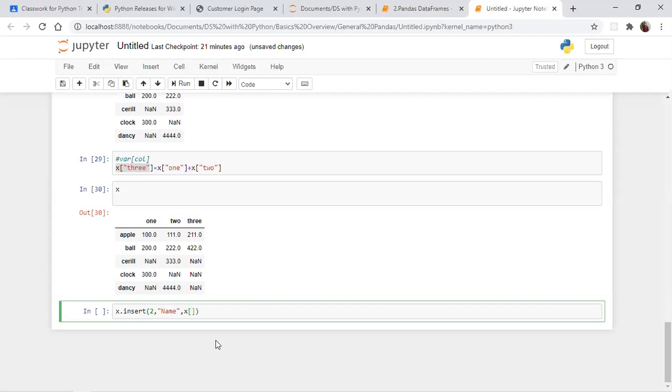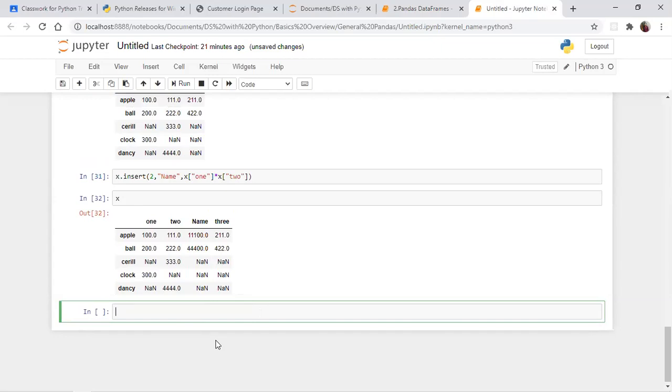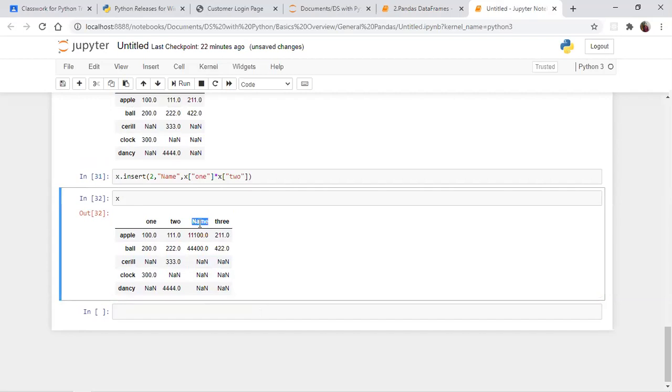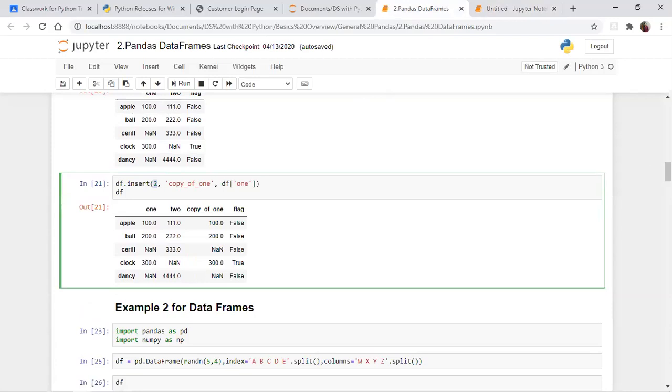I am going to give the value for the column as x1 into x2, and I need to put the column name in quotes. See, your second index, 0 1 2, the column name is name, which you gave, and the third argument is the value for that: multiplication of 1 and 2. See the output. Like this we can make it.